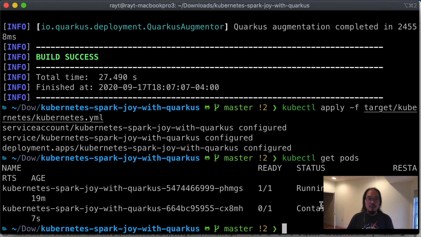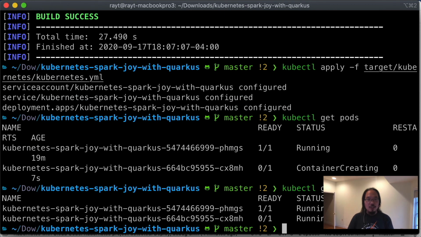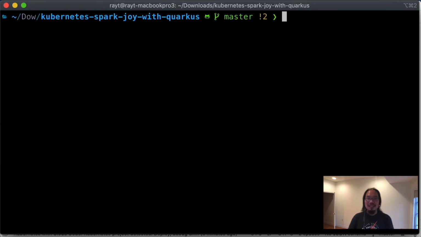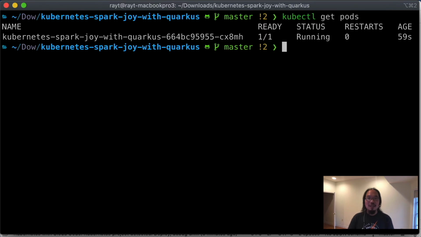So you can see the new container that's being created. And once it starts running, the previous older container will be replaced. Okay, now the application is up and running again. This is now running in dev mode. So now you can do local development, and when you change something, it should actually show up in this container automatically. So to show you this, I'm going to hand it back to Edson.